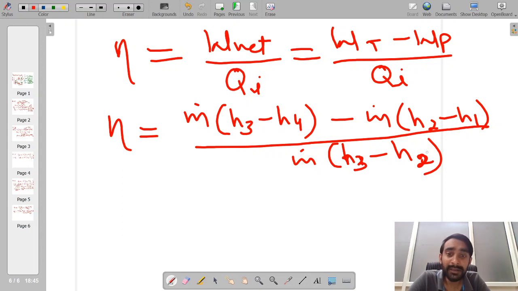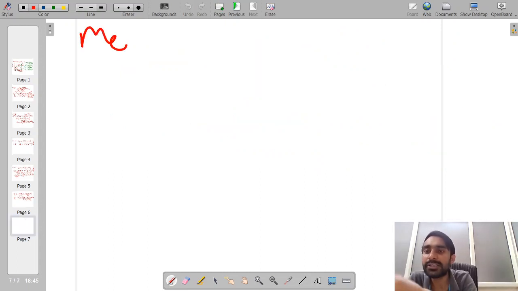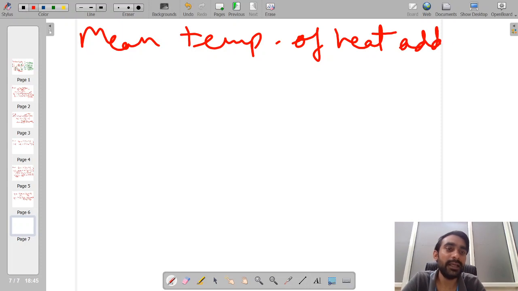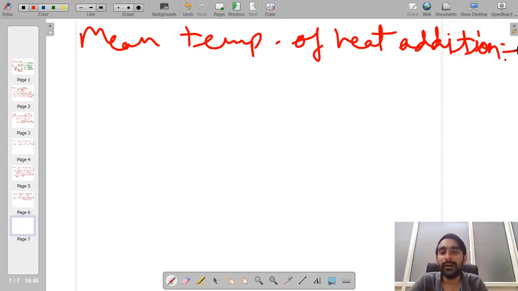Okay, now let me introduce one very important concept which is known as the mean temperature of heat addition. This is a very important concept and it will be used many times in our analysis to determine whether, by doing certain modifications in a cycle, the efficiency of the cycle is increasing or decreasing.